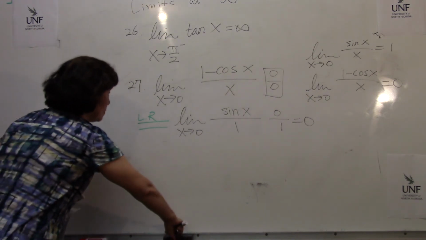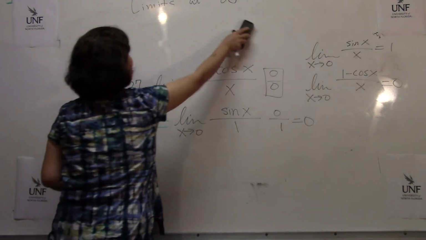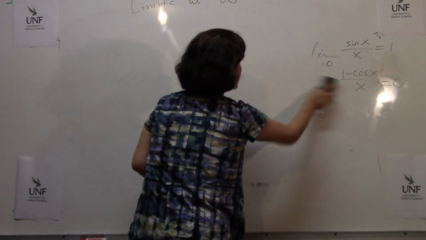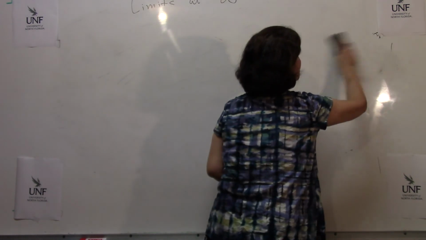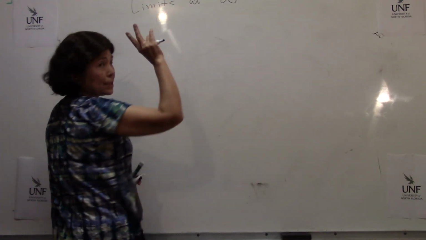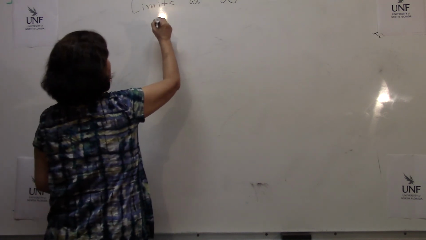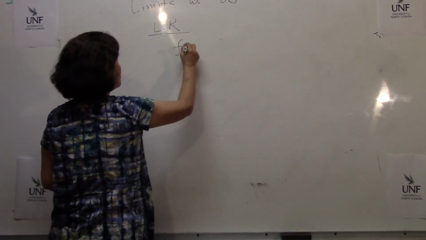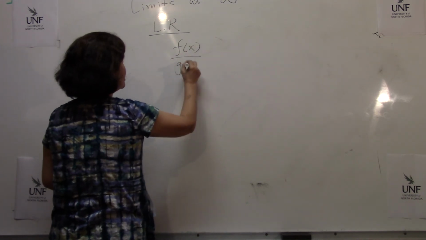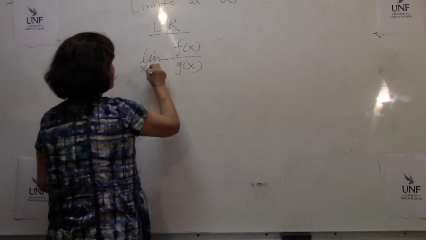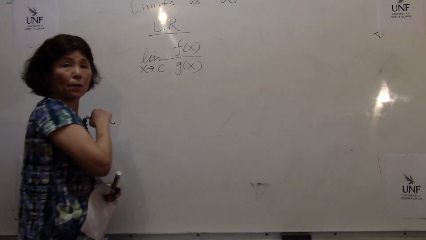Okay. So as you see, we are going to have a lot of different functions, including trig functions. And I'm going to give you just a 2-minute heads up for L'Hopital's rule. L'Hopital's rule is applied to a quotient like this. So the limit as x goes to something, it could be infinity also.